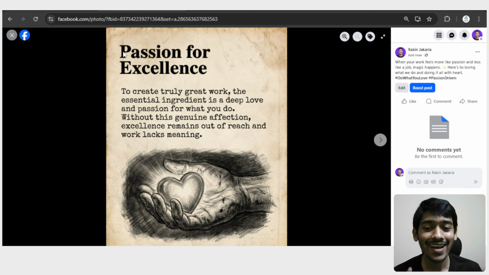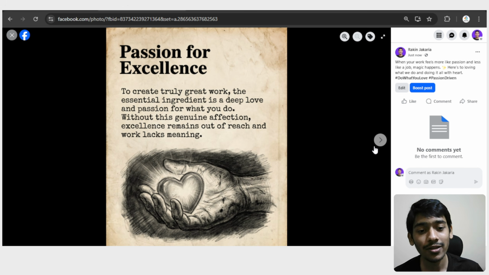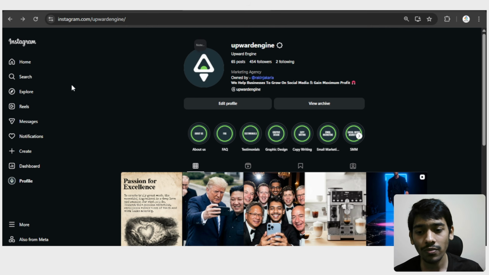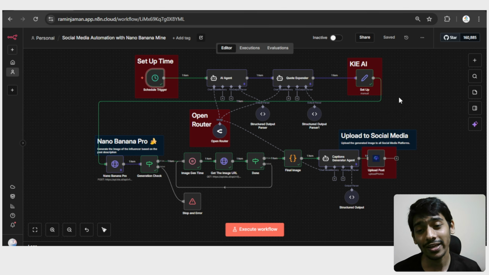So this is the exact quote in here, which is this one, and for that it used a bold line or a bold title, and it also generated a sketch for that, or a painting, and that's exactly like the Facebook page that I showed you, right? And right now let me go to my Instagram, and as you can see, it did the same thing on Instagram, but here the caption is different. So that's how this AI system really works, and every 1 hour in the same way it generates a quote, and based on that it generates an image and uploads it to my Facebook and Instagram page. So let me show you how I built this AI system.